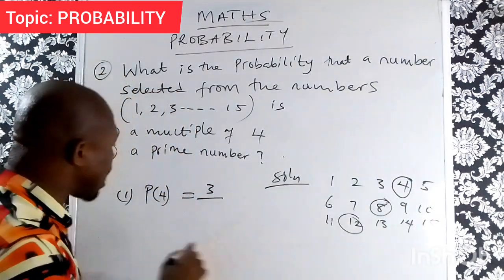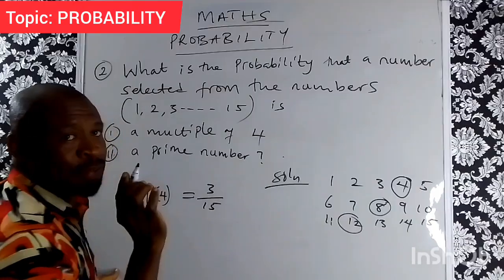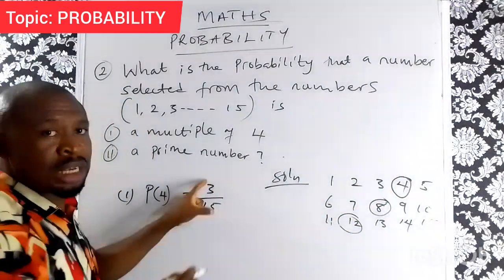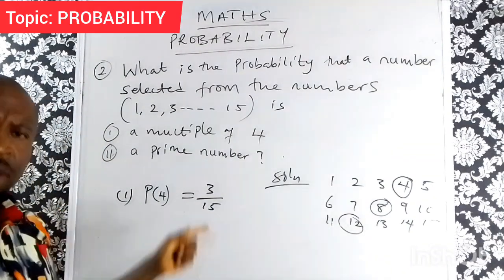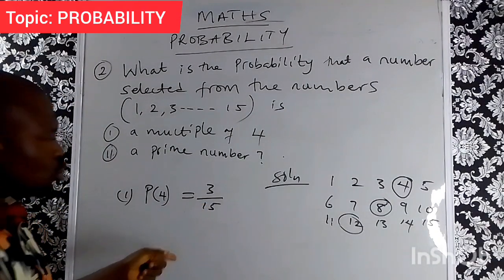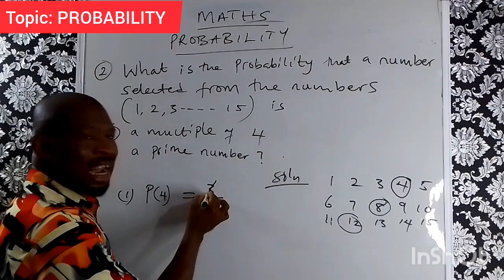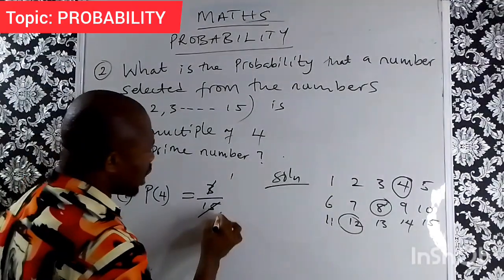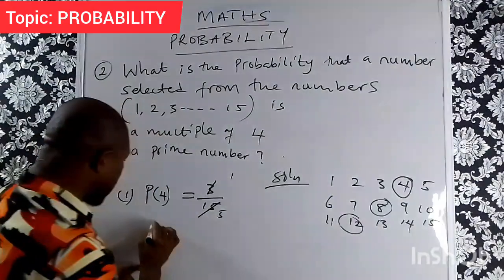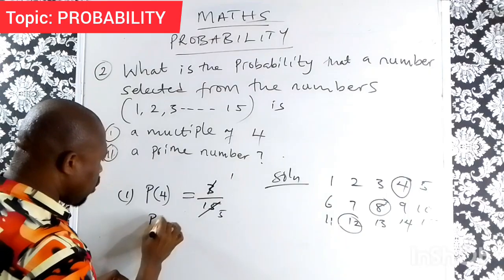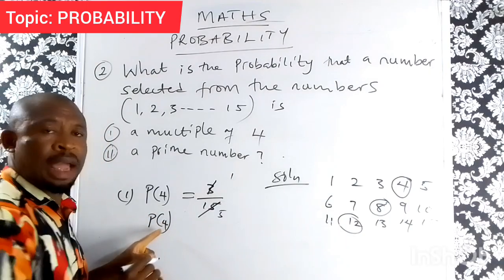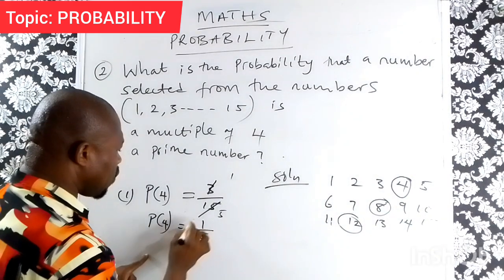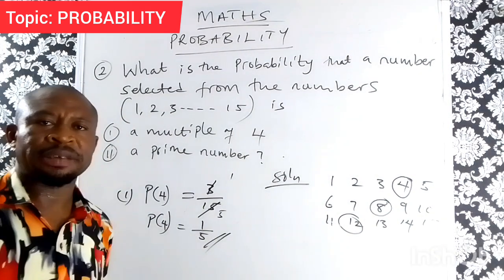The total numbers there is 15, while the expected is just 3. But if you look at this, you can still reduce it a little bit. 3 can cancel to give you 1, and 3 can cancel 15 to give you 5. Therefore, the probability of getting a multiple of 4 is 1 over 5. All right, this is the answer.